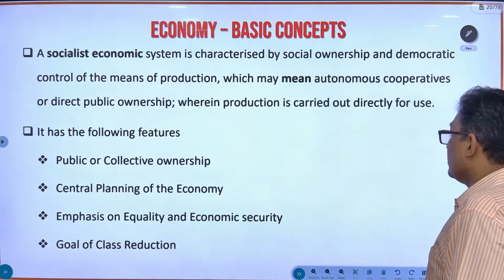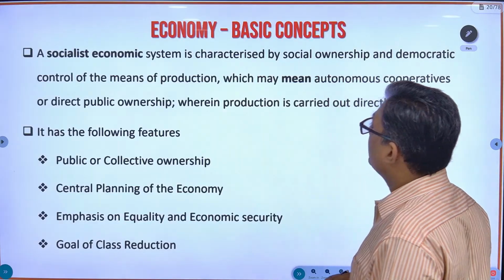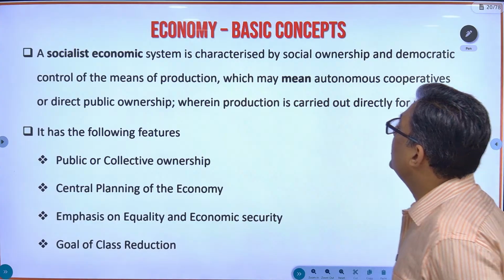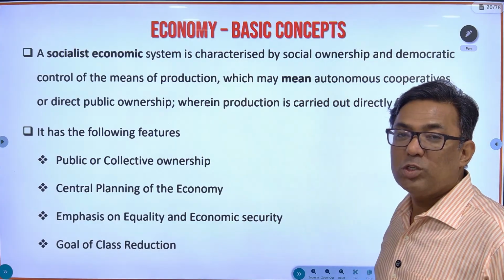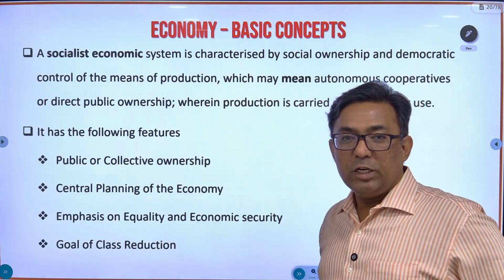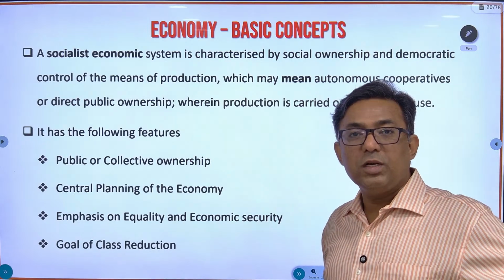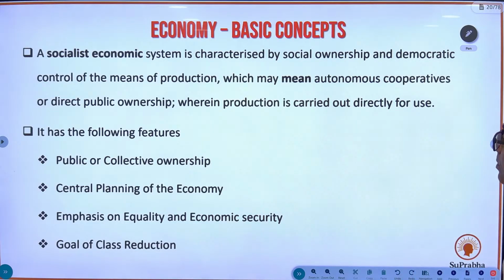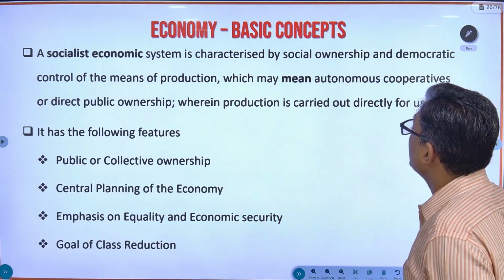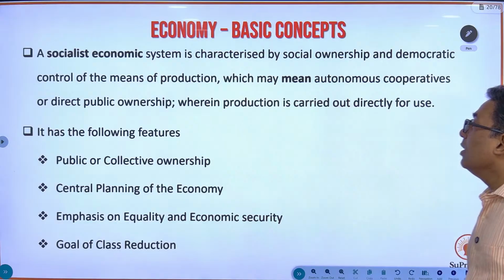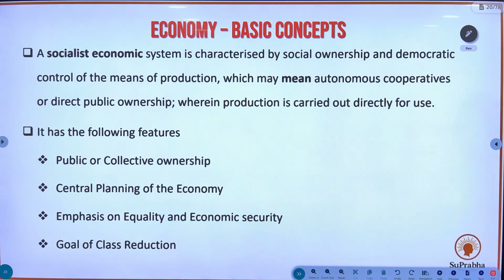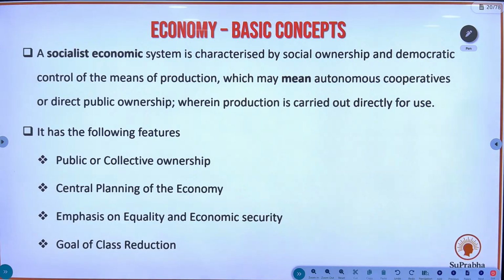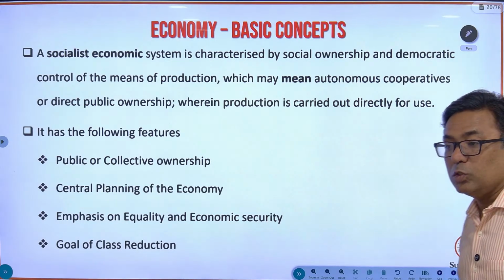Apart from that, what is a socialist economy? A socialist economic system is characterized by social ownership. Social means ownership of all of us. So it is a government company, but who is the government? All of us, they are our own elected people. So a socialist economic system is characterized by social ownership and democratic control of the means of production, which may mean autonomous cooperatives or direct public ownership, wherein production is carried out directly for use.